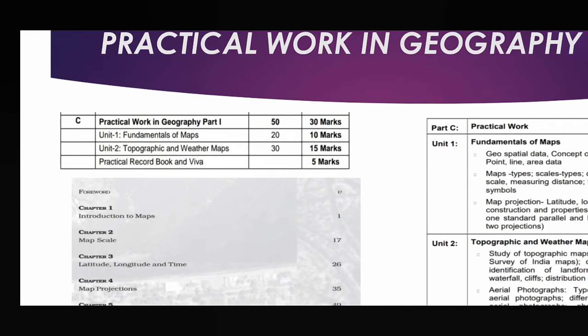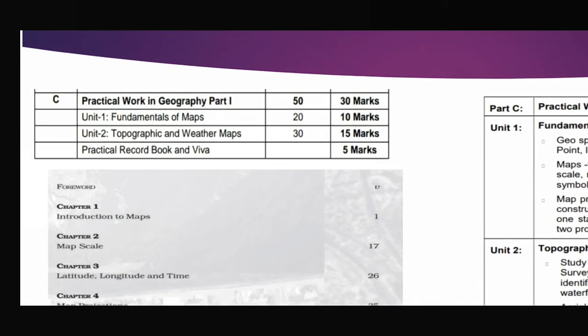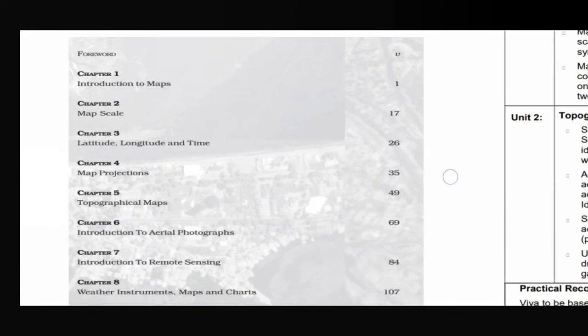In this 30 marks, take a look at the marks distribution here. Unit 1, fundamentals of maps, is 10 marks, and Unit 2, topographic and weather maps, is 15 marks. So 10 plus 15 equals 25, and the practical record book and viva is 5 marks, so the total is 30 marks. Within fundamentals of maps, I will tell you which chapters and topics are coming. Now let us see how many chapters are there.